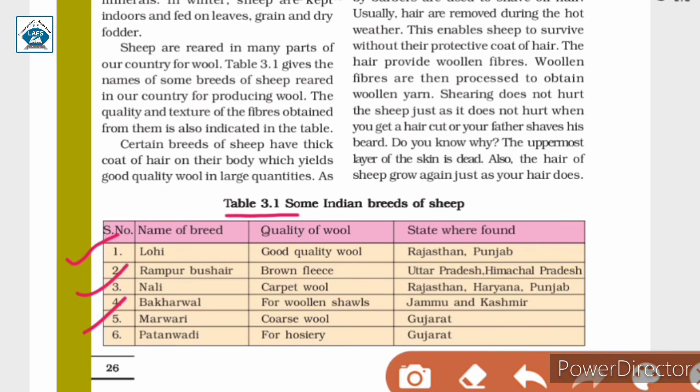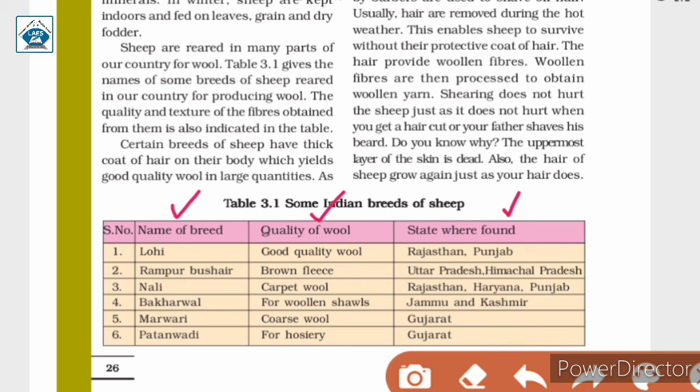The name of the breed and the quality of the wool are given. In the Lohi breed of sheep, good quality wool is obtained and they are found in Rajasthan and Punjab. So the name of the breed, quality of wool and state where they are found are given. These are some breeds of sheep.